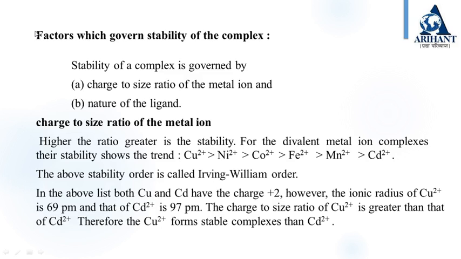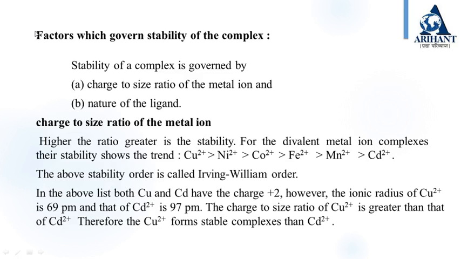So I will explain this. The stability of a metal complex depends upon the charge density on the metal ion, which in turn depends upon the magnitude of charge and radius of the ion. That is the charge to radius ratio. Higher the magnitude of charge and smaller the size of the ion, more is the charge density on the metal ion and greater the stability of the complex.